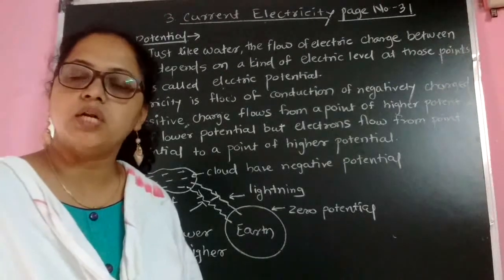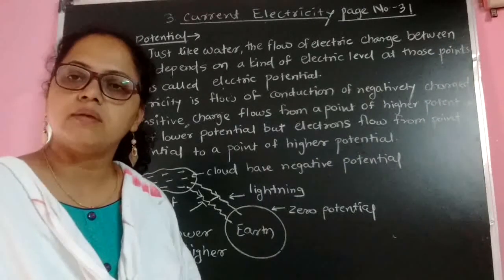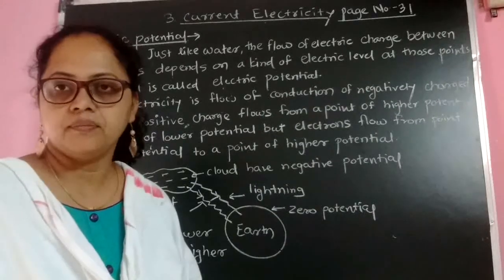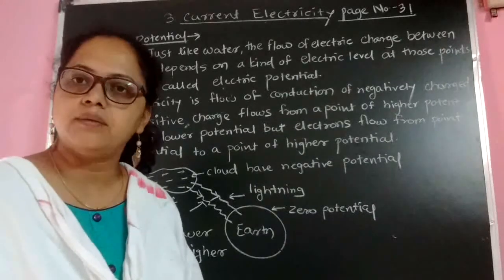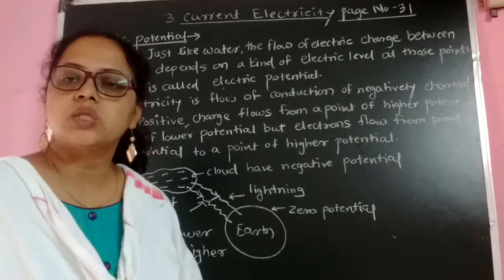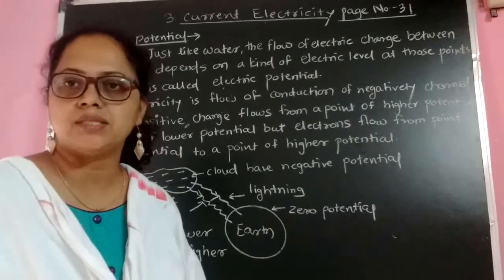You have studied what is meant by atom in 8th standard. Each and every substance in this world is made up of atoms. Then what is the structure of an atom? If you study it very well, at the center of the atom the nucleus is present.